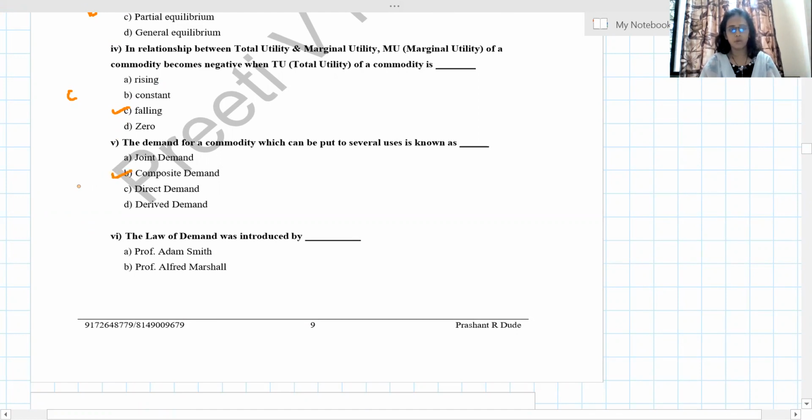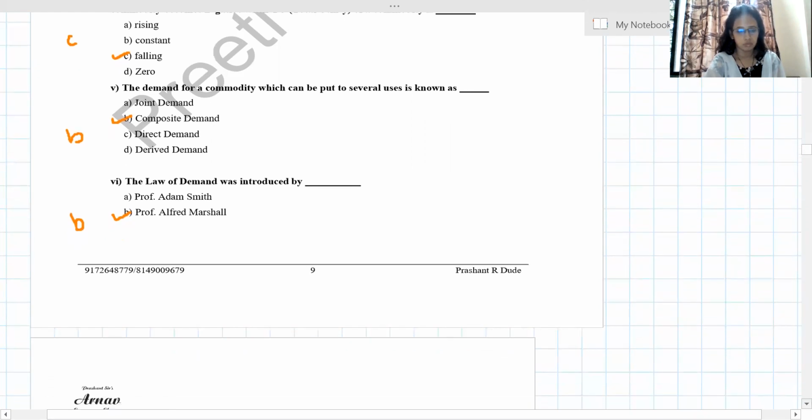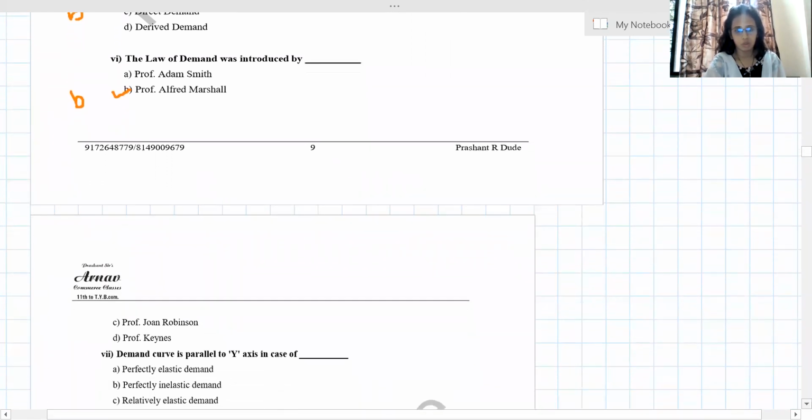Then demand for a commodity which can be put to several uses, for example, answer is B, composite. For example, electricity. Then we have water, wood, which can be used for more than one use. We call it composite demand. The law of demand was introduced by Professor Alfred Marshall. Next question.